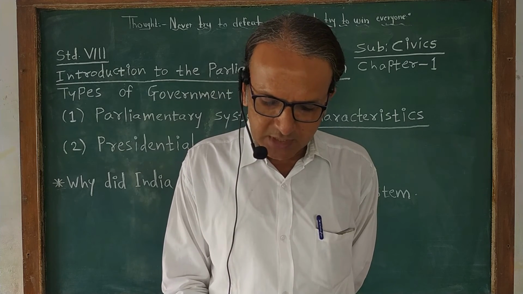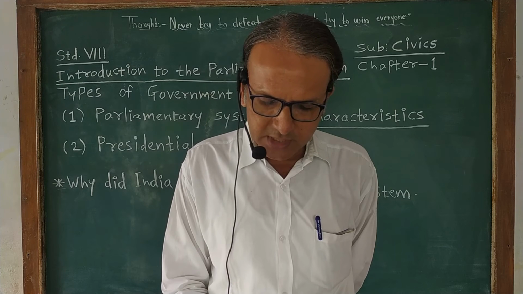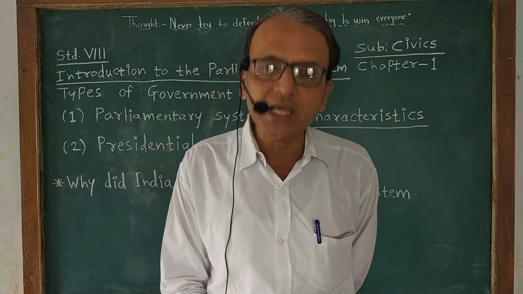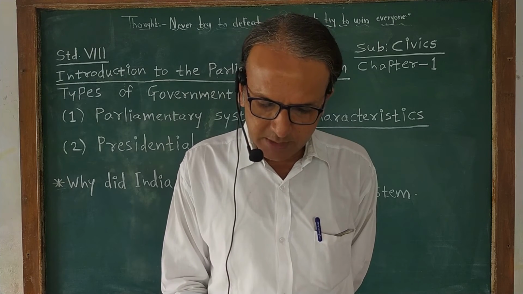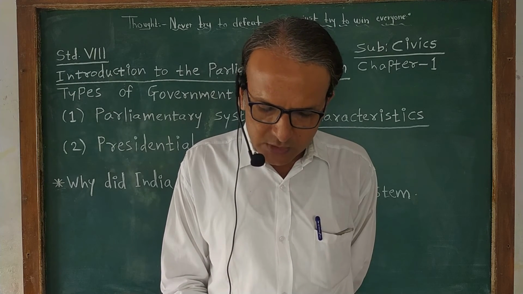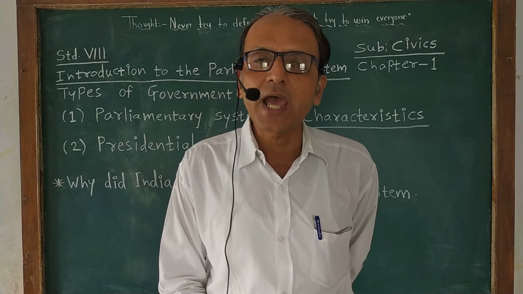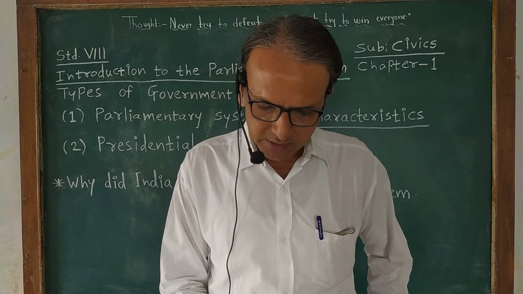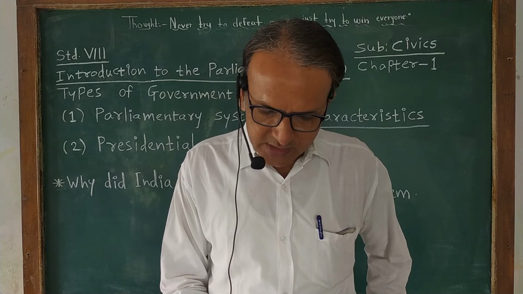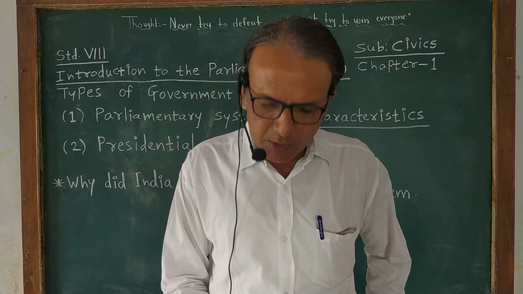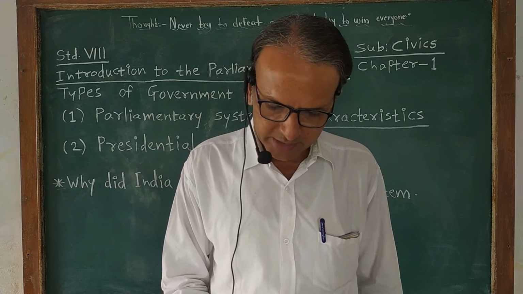The Prime Minister and the Council of Ministers are responsible to the legislature for all their actions and policies. It means that the Council of Ministers has to work with the legislature in accordance with the legislature. It is for this reason that the parliamentary system is known as the responsible system of government.